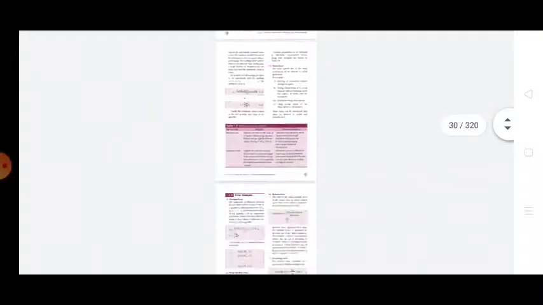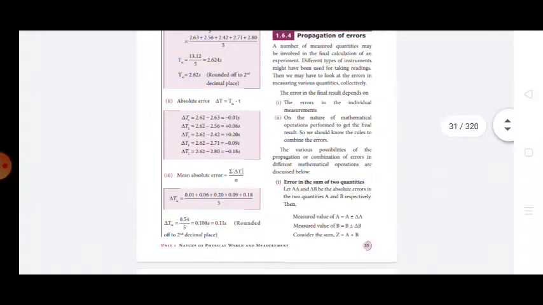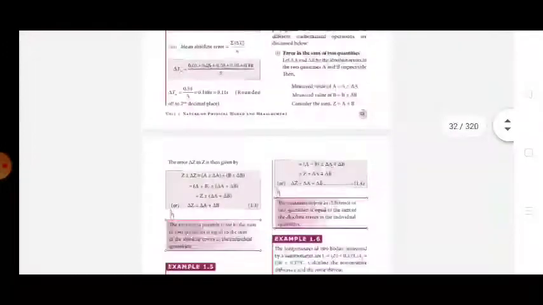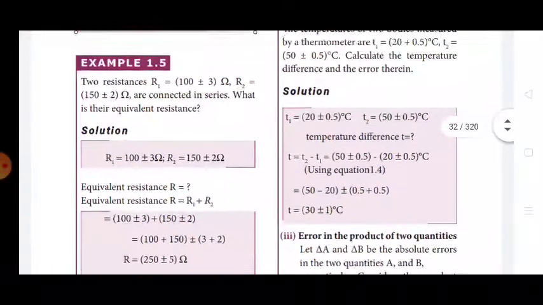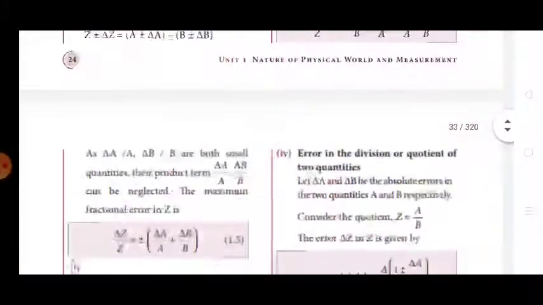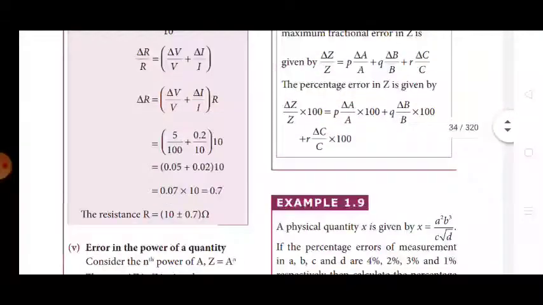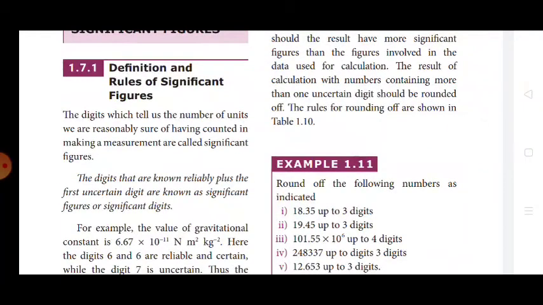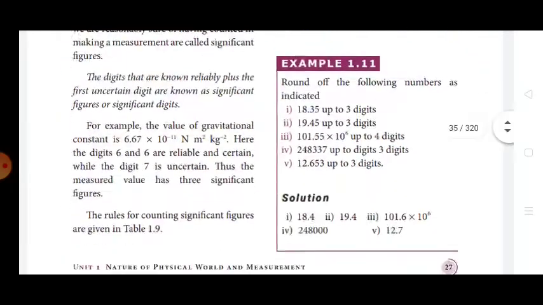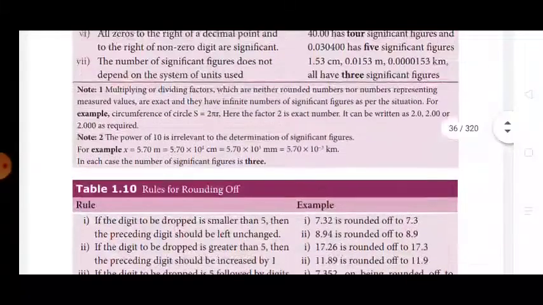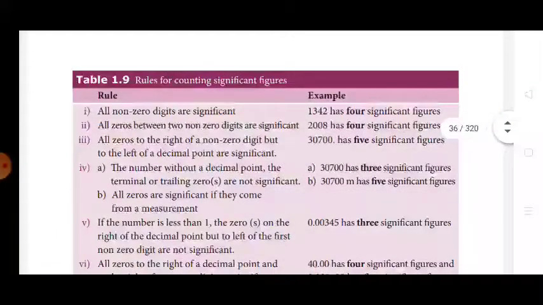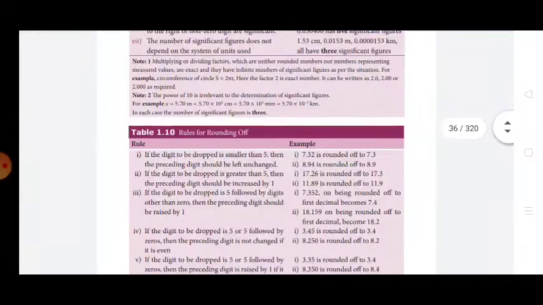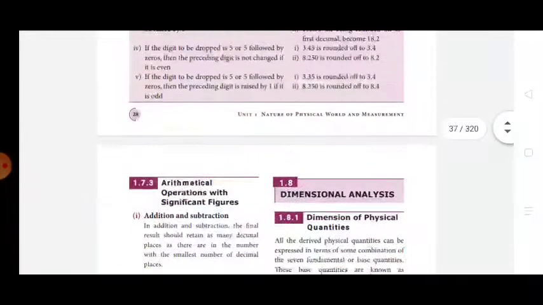Now we move on. The next is propagation of errors. The solved problems are very important. Wherever you see the solved problems, go through them. Significant figures, 2 mark, 1 mark, and the rules for counting significant figures, rules for rounding off, important.